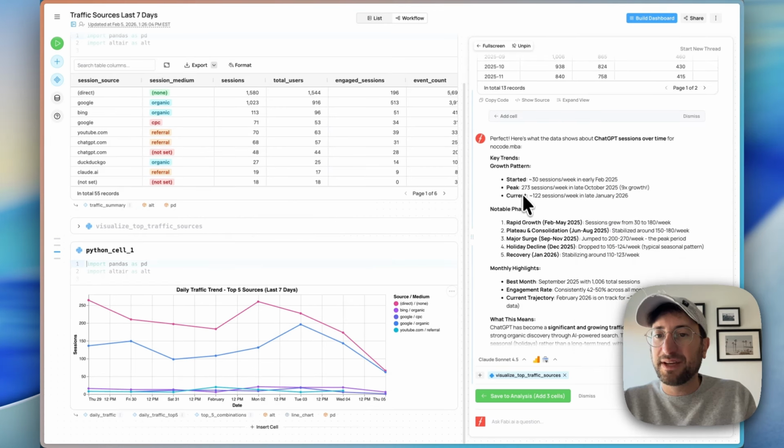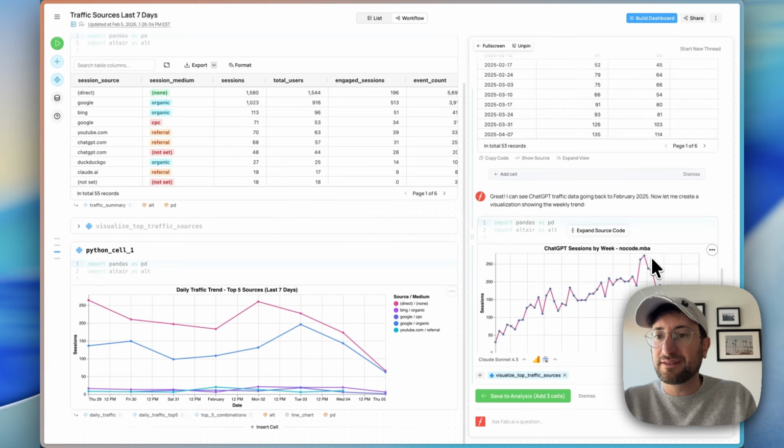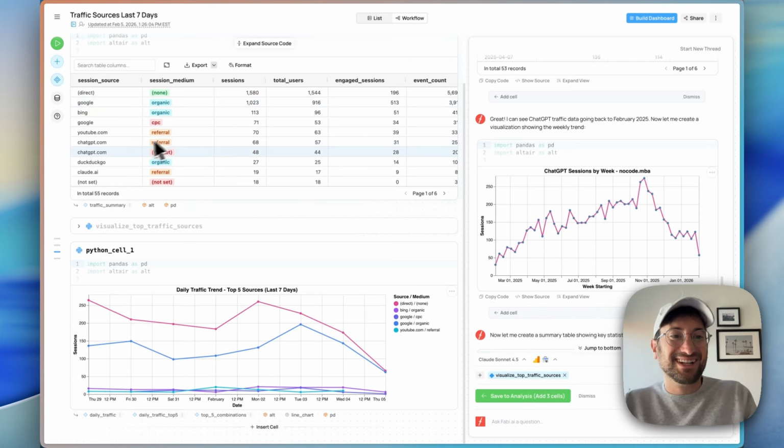So it kind of talked about the notable phases, the rapid growth, plateau, and consolidation. And it said the recent decline appears seasonal holidays rather than a long-term trend with signs of recovery in early 2026. So we can see here, this is early 2026, and it's kind of stable, and hopefully it'll recover and kind of get to higher levels than it was. But it's interesting to see that ChatGPT data coming in, and otherwise, we wouldn't know. And I can also see here Claude. We are getting some Claude data as well, but a lot less than ChatGPT, which also just gives us a sense of how much bigger ChatGPT is than Claude right now.